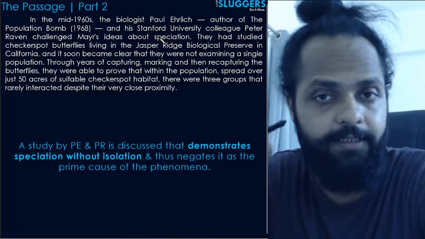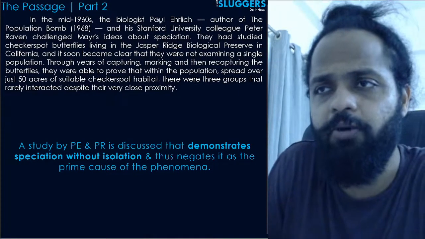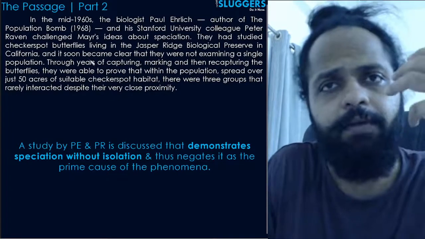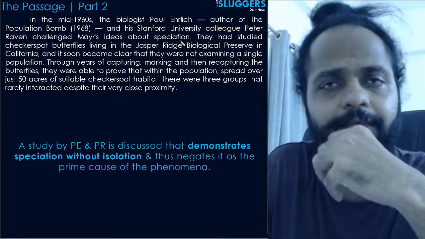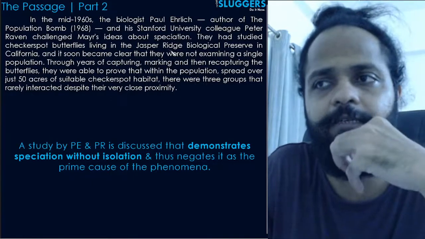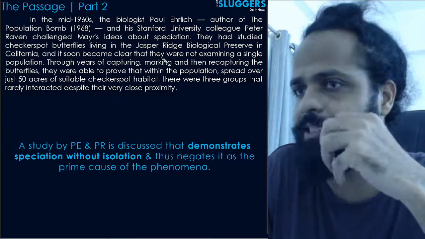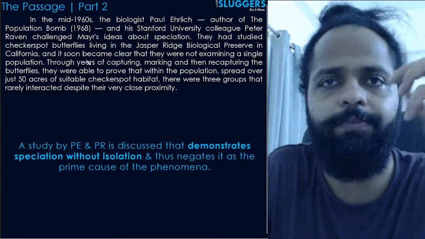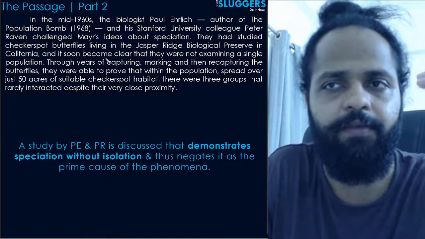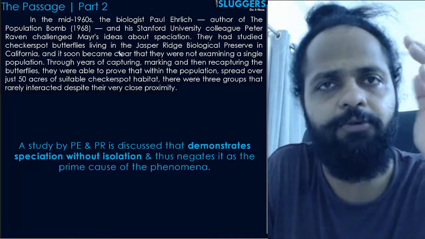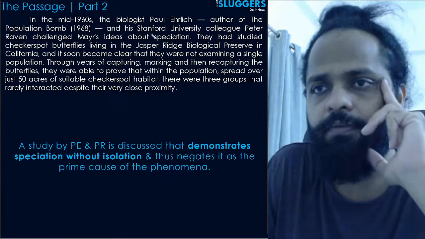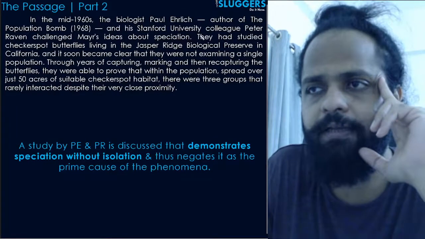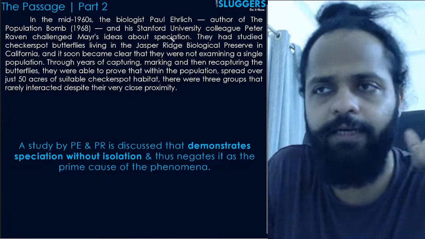You get some speed in these cases, right? So in this biologist named some person author of some book, और उसका कोई colleague था. You see, so when I'm reading this in an informal manner, I'm not just reading it to explain the paragraph. I'm also reading it to describe to you the kind of attention you're supposed to pay to various parts of the paragraph. कहाँ पे आप उसको चीजों को जाने दे सकते हैं, कहाँ पे आपको ज्यादा ध्यान देना है. Okay, so basically this guy and some colleague of his, they challenged Ernst Mayr's ideas of speciation.